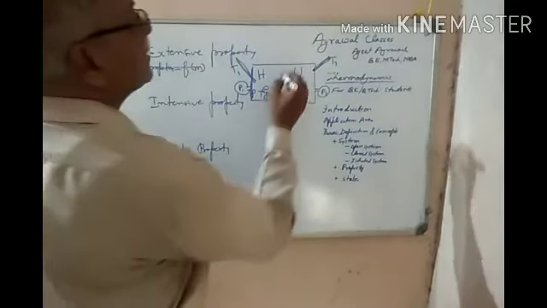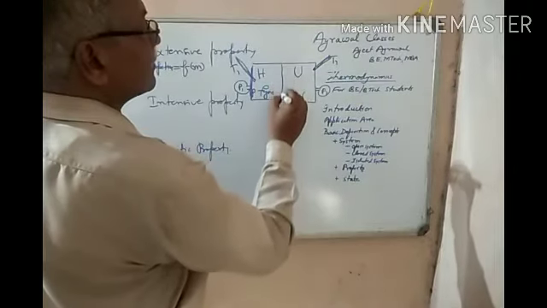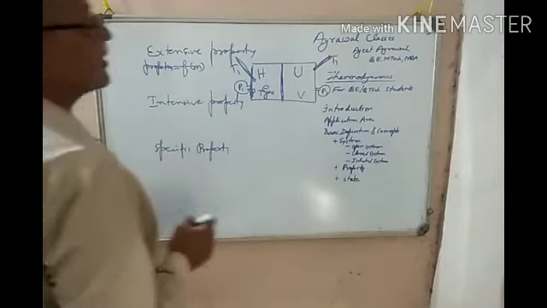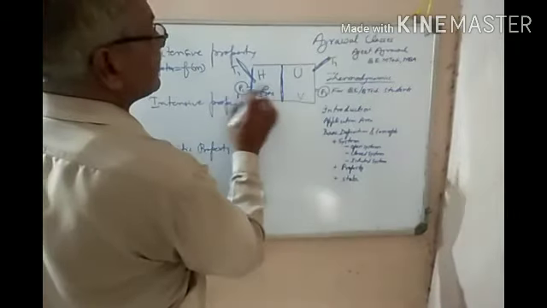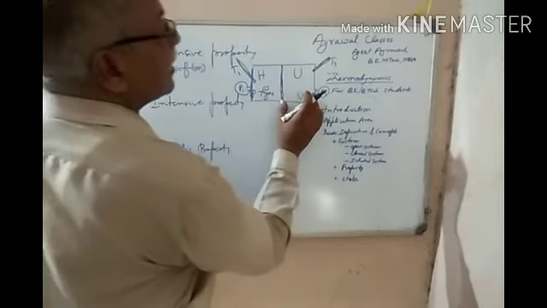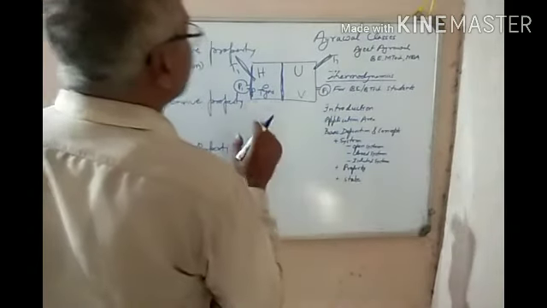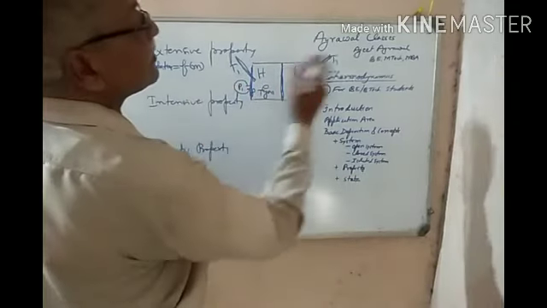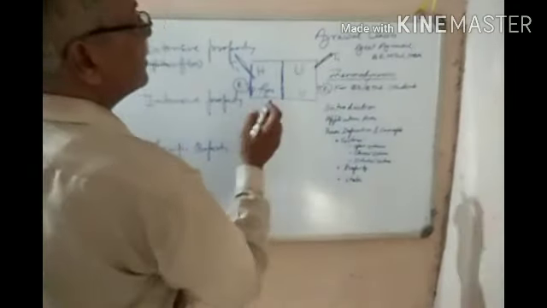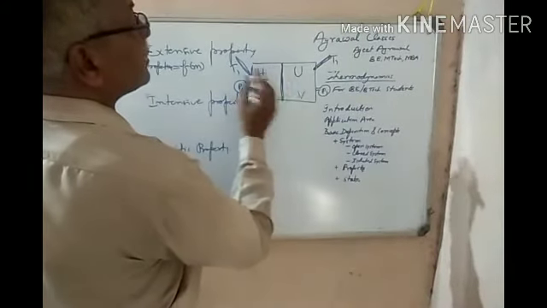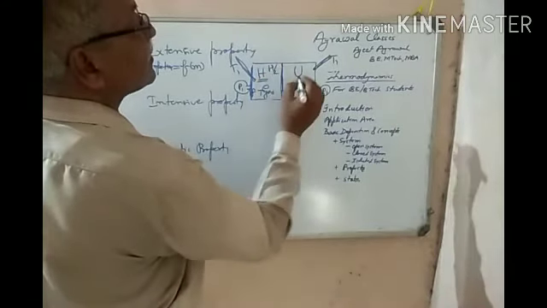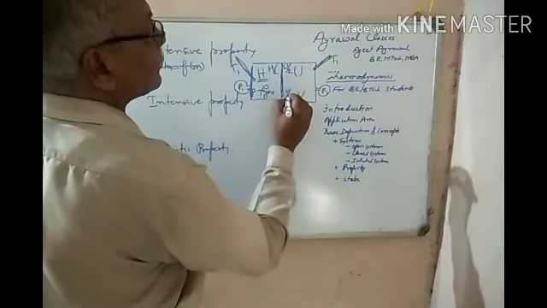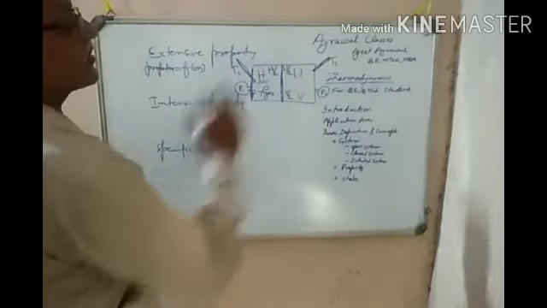Now if we divide this system in 2 parts, if we make a partition here, then what happens? The pressure in the left region still remains the same, in the right region also it remains the same. Temperature in the left region also remains the same, T1. On the right side also it is T1. The enthalpy is now reduced to half. The internal energy is now reduced to half. The volume is now reduced to half in each system.